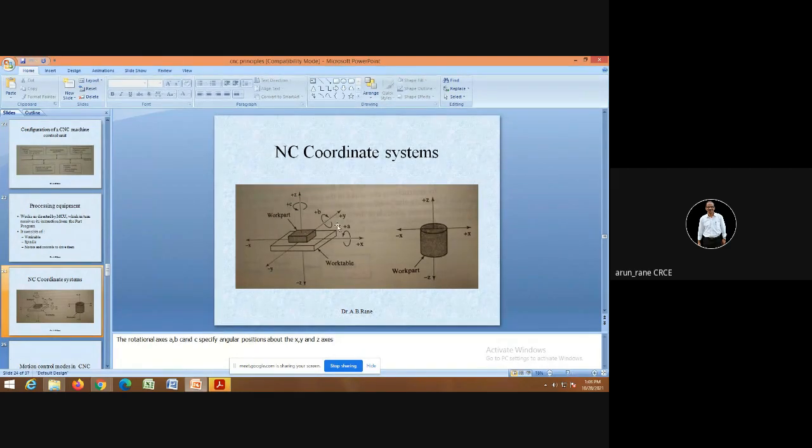V is this and W is this. Other than this, your seventh axis is your tool. Your spindle can be rotated in the XZ plane. So that is your seventh axis. So this is what the NC coordinate system is.